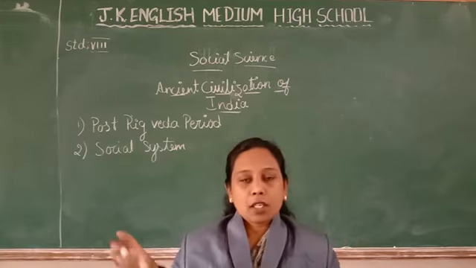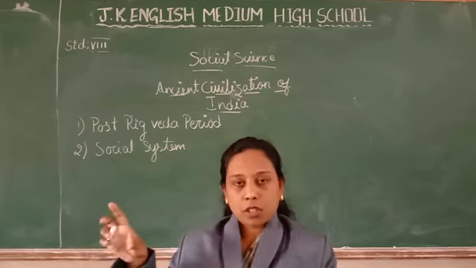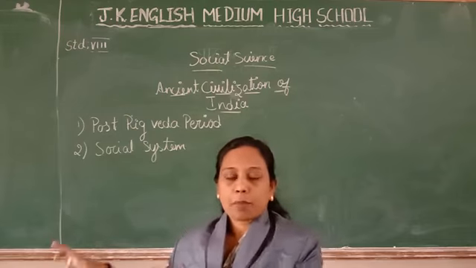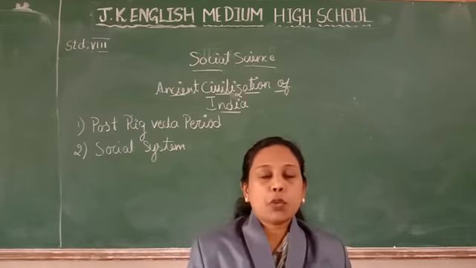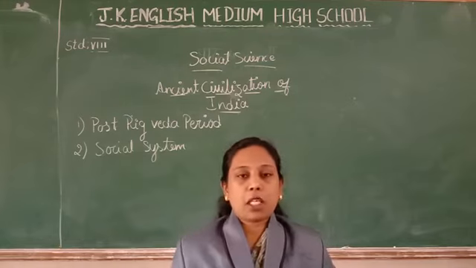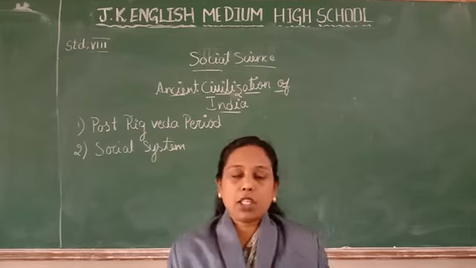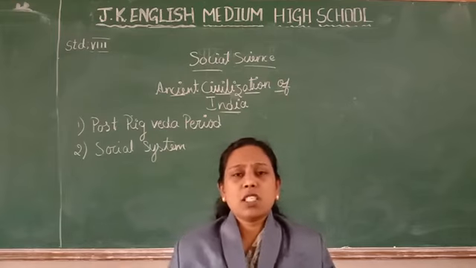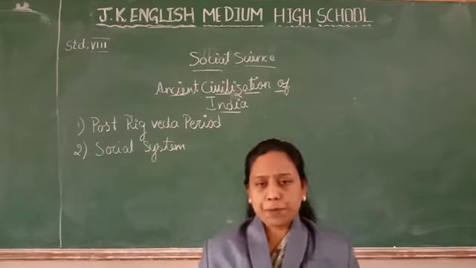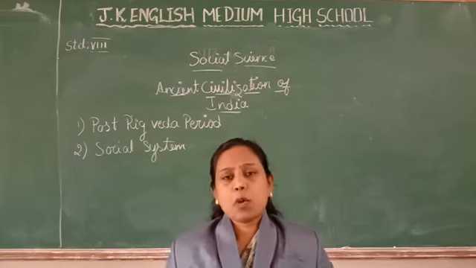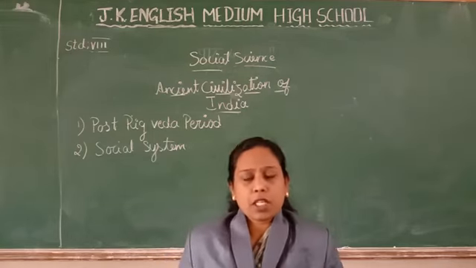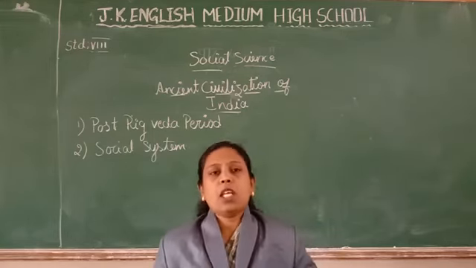From the Sindhu river the water was taken to the well, from the well the water was taken to this bath tank, and the used water was drained out. They used to live in a very systematic manner. The city was constructed like that.